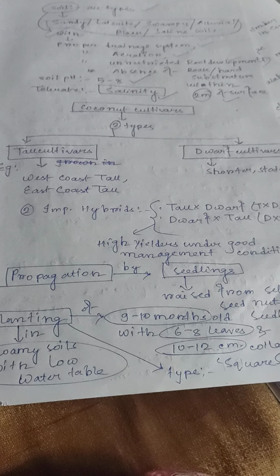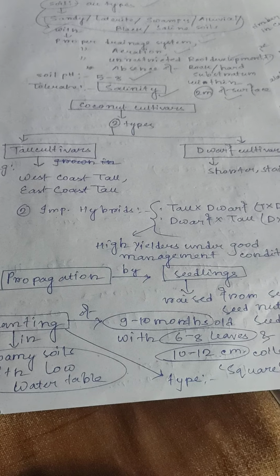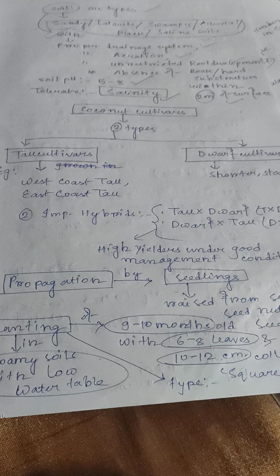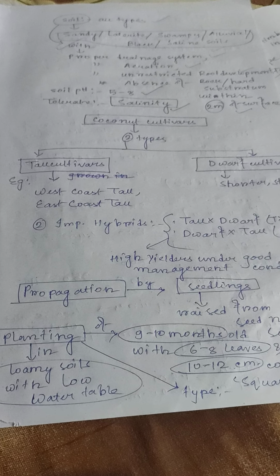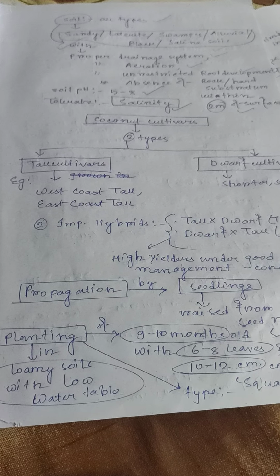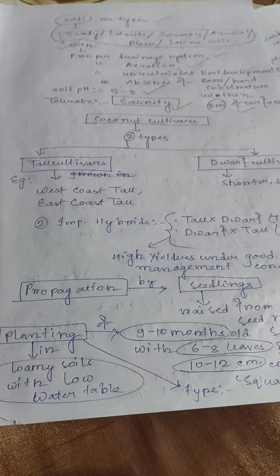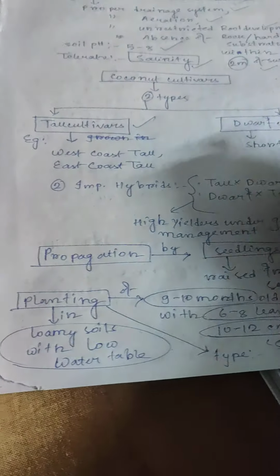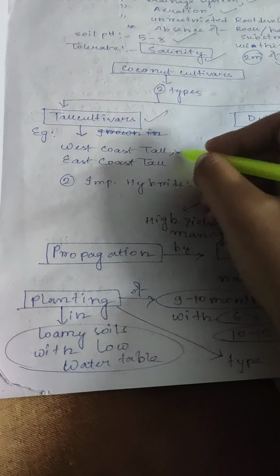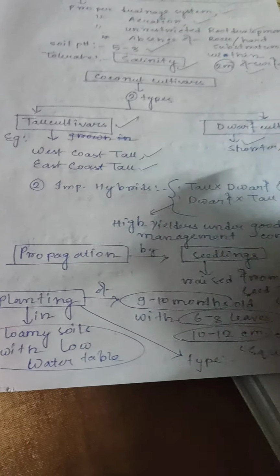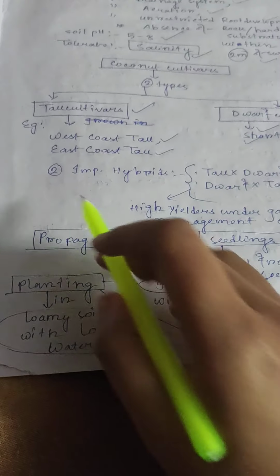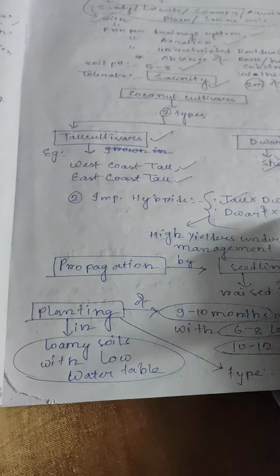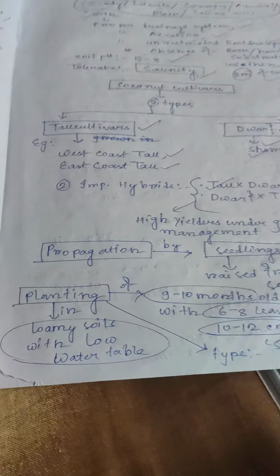So soil is all types of soil, sandy or laterite or swampy or alluvial or black or saline soils with proper drainage system, proper aeration, unrestricted root development and absence of rock or hard substratum within 2 meter of soil surface. Soil pH should be 5 to 8. Tolerates salinity. Coconut cultivars, 2 types, tall cultivars and dwarf cultivars. Tall cultivars, East Coast tall and West Coast tall. Dwarf cultivars, shorter in stature. 2 important hybrids, tall into dwarf, T into D, dwarf into tall, D into T. High yielders under good management conditions.